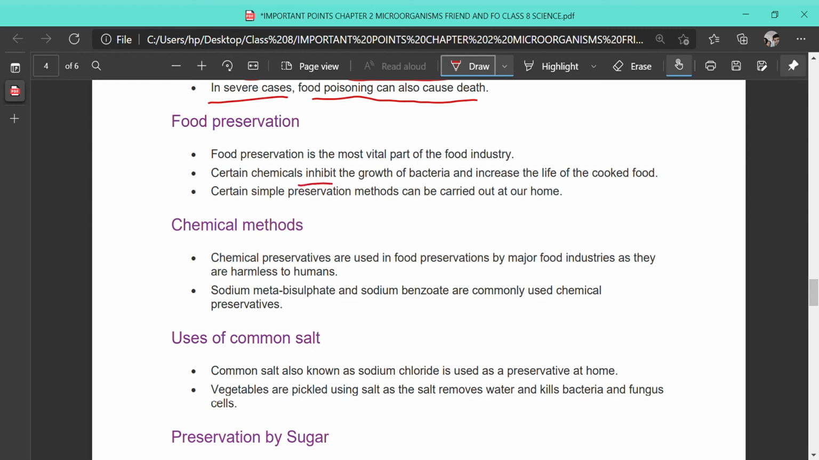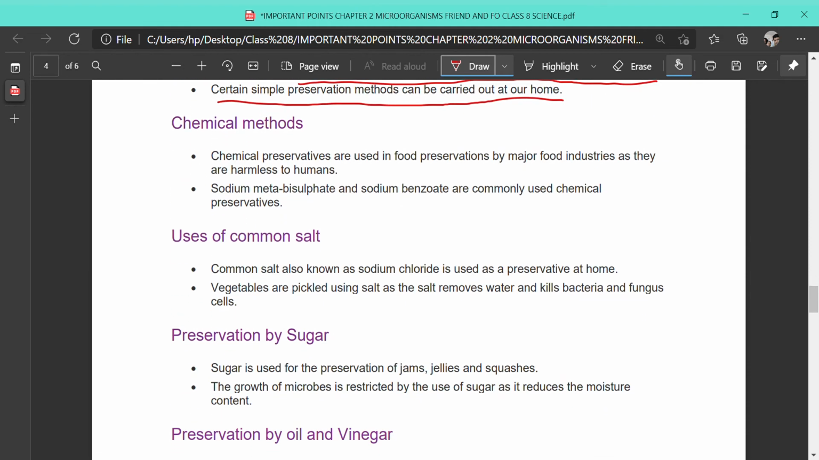Certain chemicals inhibit the growth of bacteria and increase the life of the cooked food. Certain simple preservative methods can be carried out in your home also. So some methods we will just discuss. You should remember that in the chemical method, chemical preservatives are used in food preservation by major food industries as they are harmless to human beings. Sodium metabisulfite and sodium benzoate are commonly used chemical preservatives.